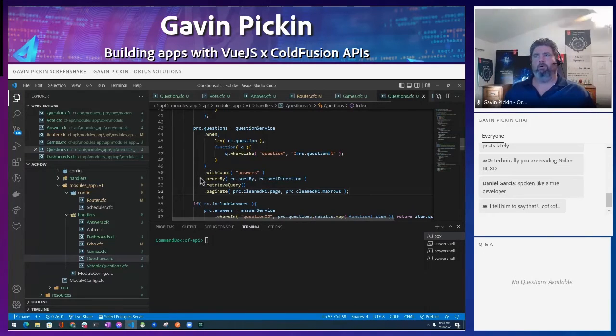Because imagine the SQL I have to write here, right? If I was going to write all this as SQL from scratch without any help, that'd be a lot of work. So these little tools, they all make our life easier.